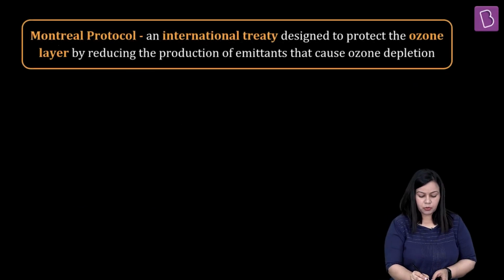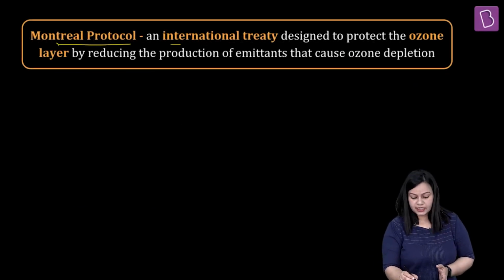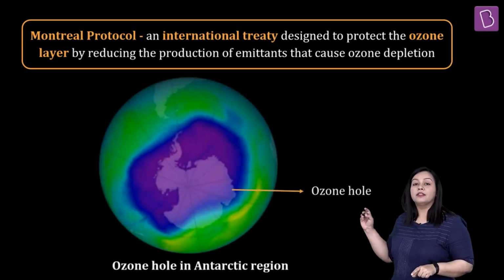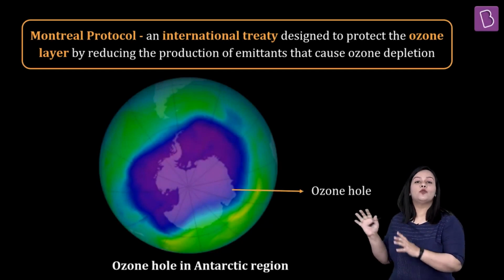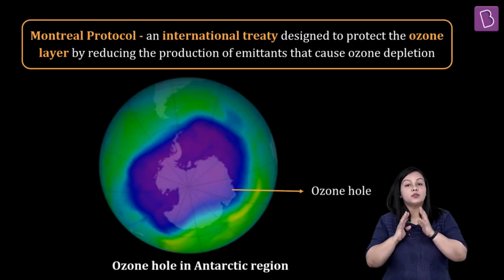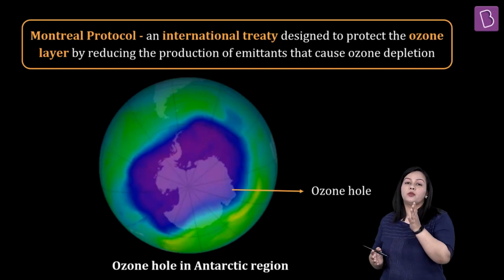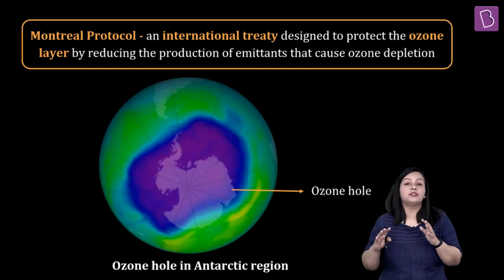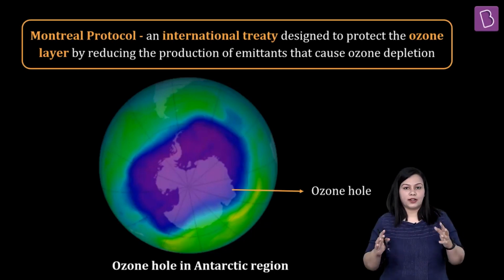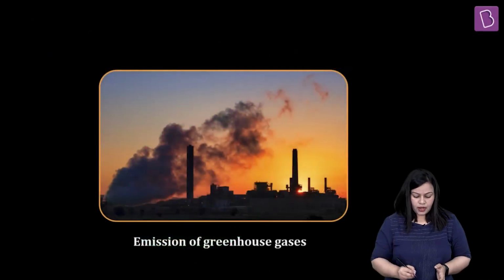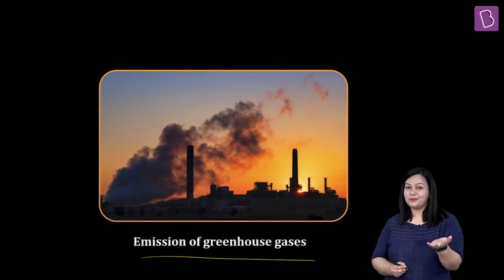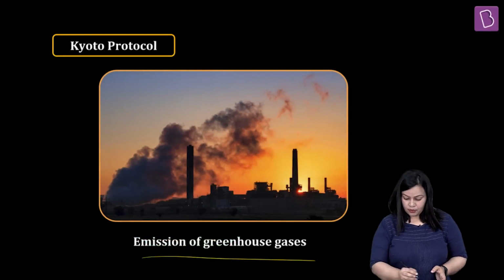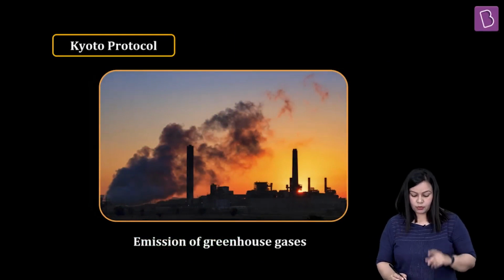So पहली चीज, जैसा मैंने आपको बताया, Montreal Protocol, it was an international treaty which was designed to protect the ozone layer, especially because there was an ozone hole that was seen over the Antarctic region, right? And this is very important क्योंकि आपको पता है ओजोन जो है बहुत सारे harmful radiations को absorb करती है. This is done in order to kind of protect the whole ozone layer in the stratosphere. Okay, stratosphere. Now going ahead, emission of greenhouse gases, मैंने आपको already answer बता दिया. इसके लिए जो protocol है वो होता है हमारा Kyoto Protocol, which was given in 97. इसको भी आप याद रख सकते हैं.